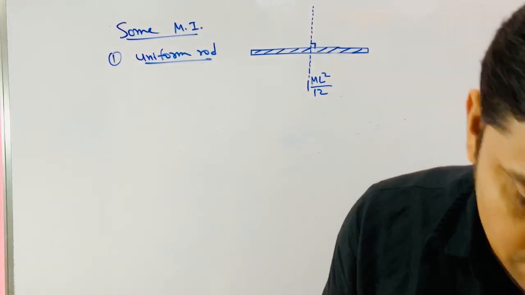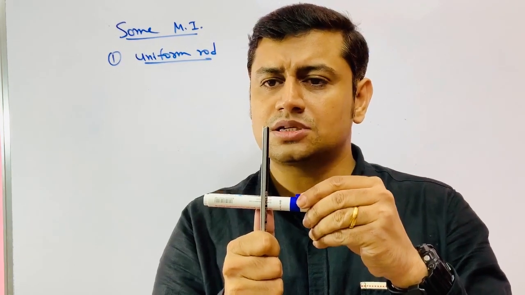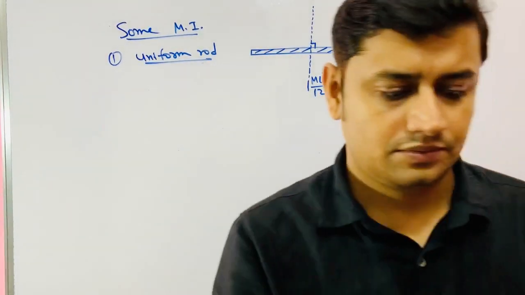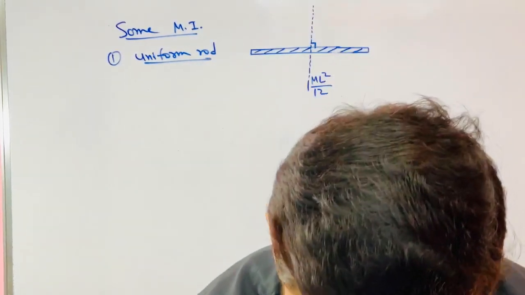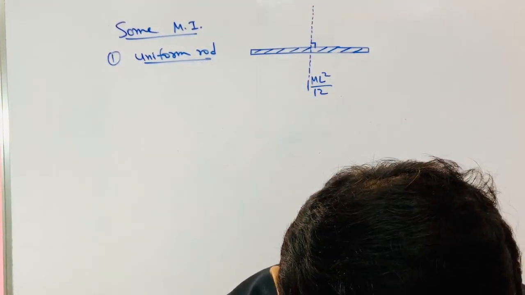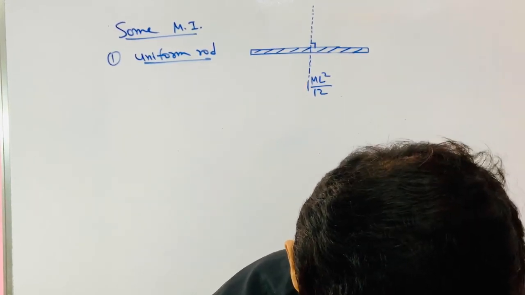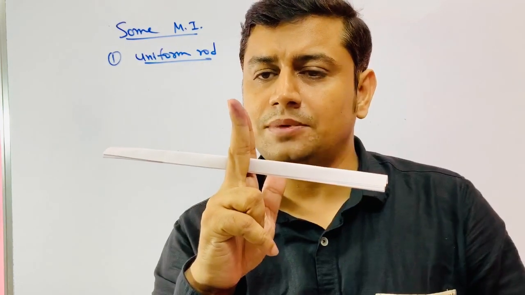So if this is the rod, it's a very thin rod, and I want to find moment of inertia over this. This is ml square by 12. Now understand it. So this is the rod, and over this axis moment of inertia is ml square by 12.